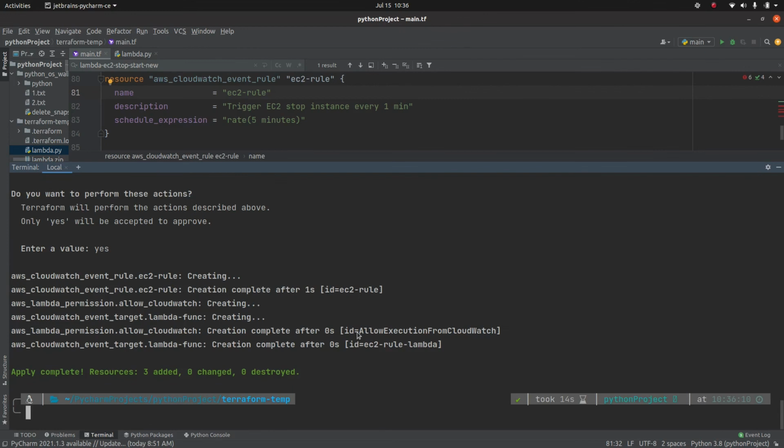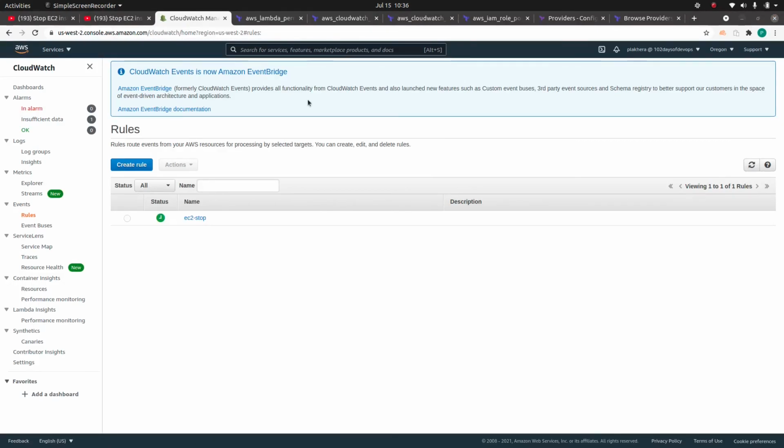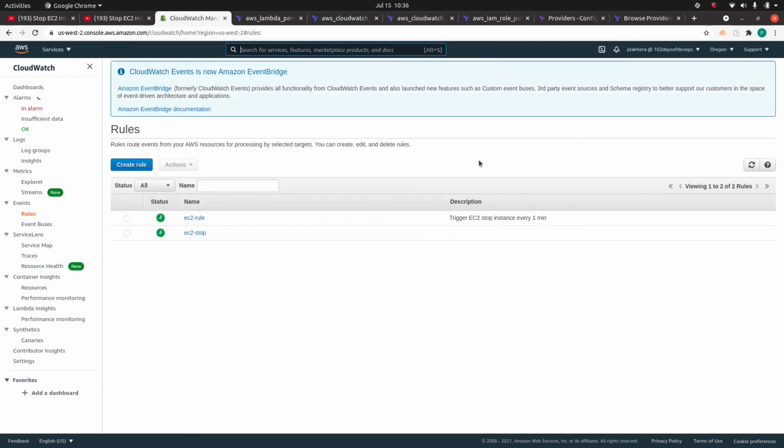Oh, that's weird. It works for 5 minutes but not for 1 minute. I need to see what exactly the issue is. But let's go back to the AWS console and verify that all the resources are created properly. I mean, it may be a bug. If that is the case, I need to file a bug for Terraform.